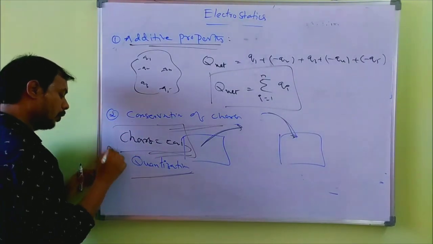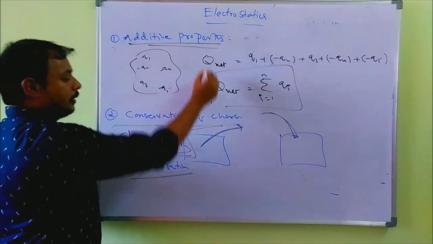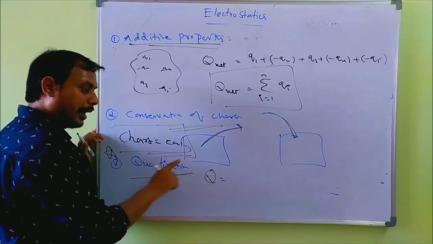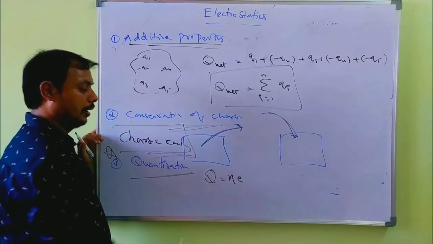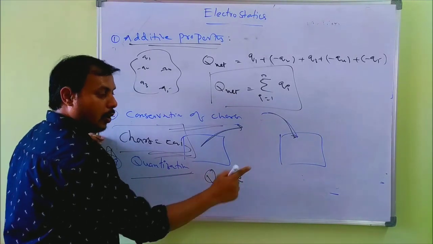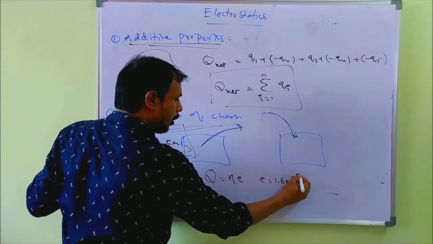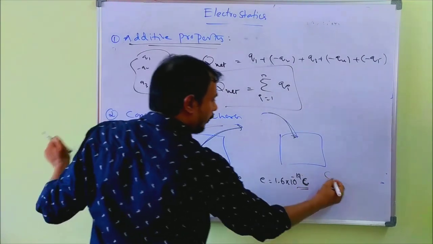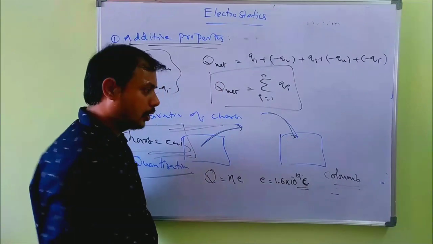Now very important is quantization of charge. What do you mean by the quantization of charge? The total charge Q can be written as integral multiples of the charge of the electron: Q equals n times e. N is an integer, e is the charge of the electron. What is the charge of the electron? It is 1.6 times 10 to the power of minus 19 coulombs. Coulomb is the unit of charge.